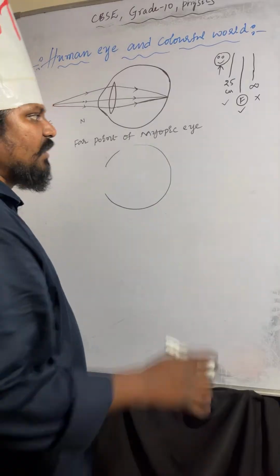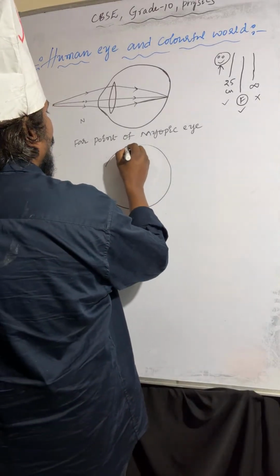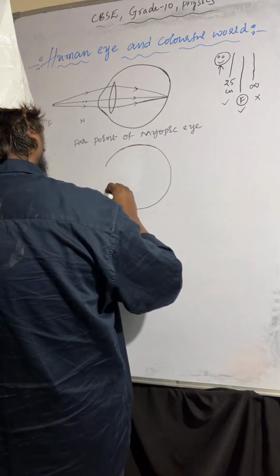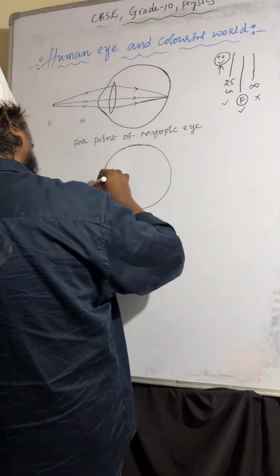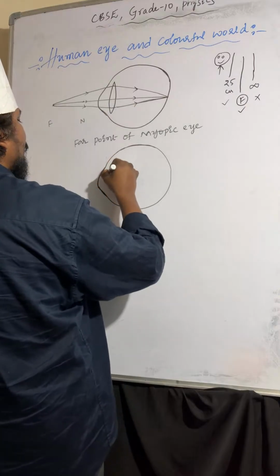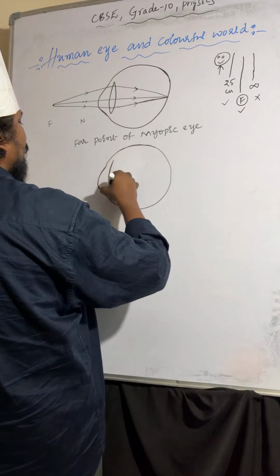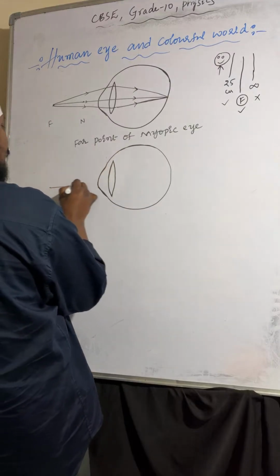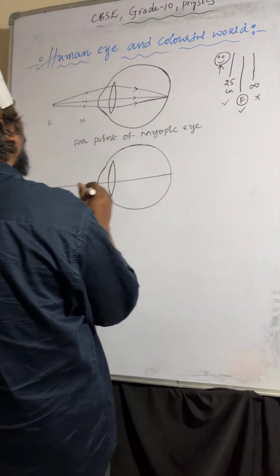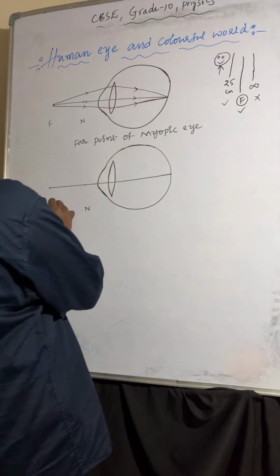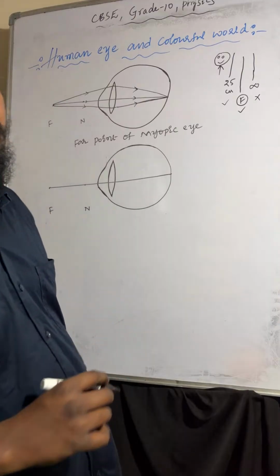Here you can observe, this is a convex lens, and this is the near point and this one is the far point.